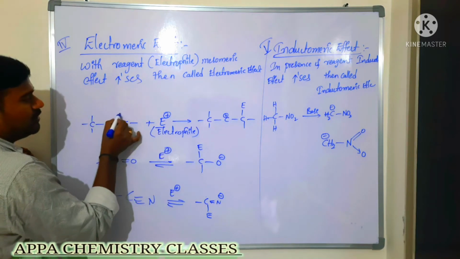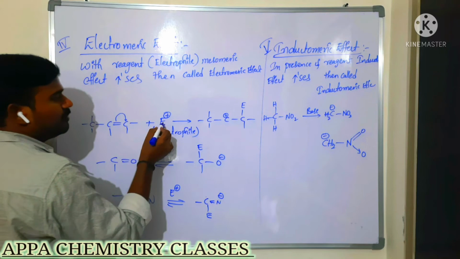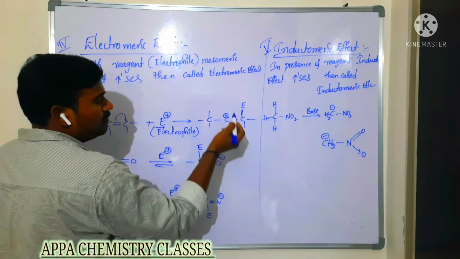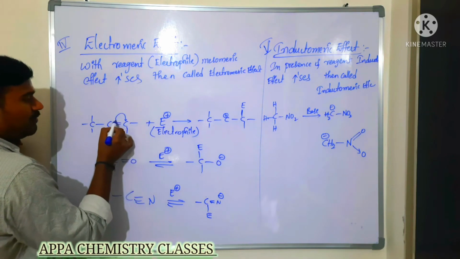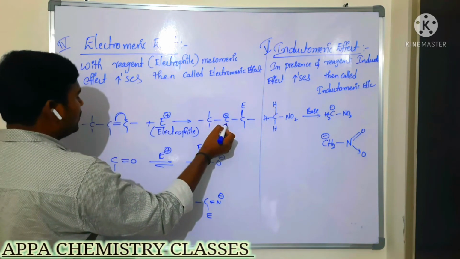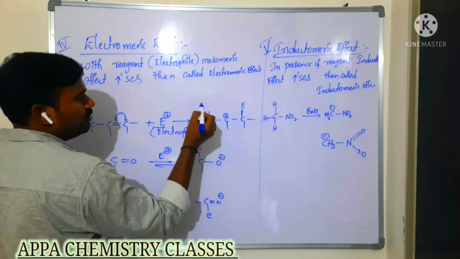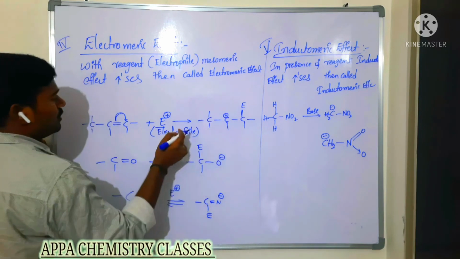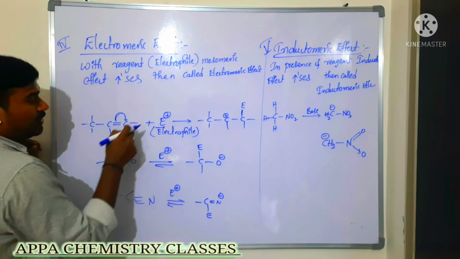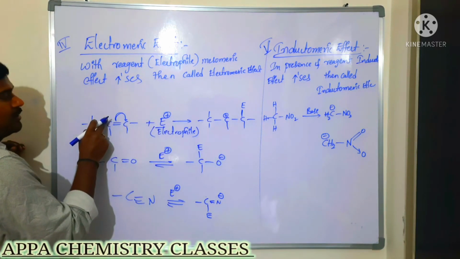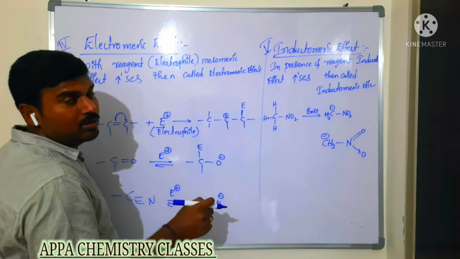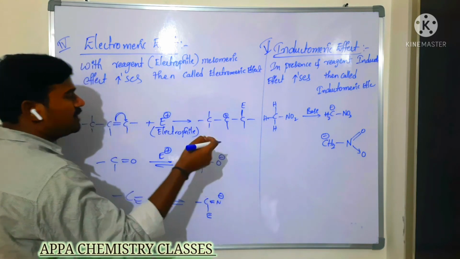Now the pi electrons are shifted here, then the electrophile preferably substitutes here, because when the pi electron is shifted here, only then we get a stable carbocation, the secondary carbocation. Either it may be tertiary. If the electrophile is substituted on this carbon, then we get a primary carbocation. So it depends on the stability.